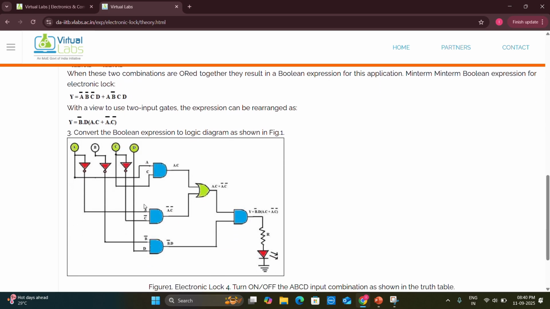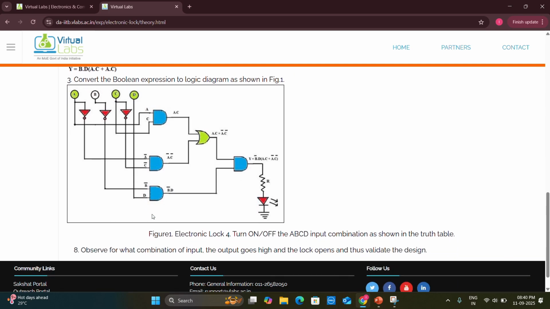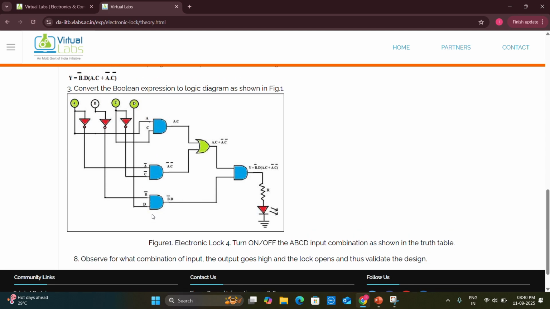And finally, they have given a conversion of the Boolean expression to a logic diagram. If you have any doubts, just go through this diagram. You will understand everything. And the final thing is to observe what combinations of input make the output go high and the lock open, which gives a validated design.